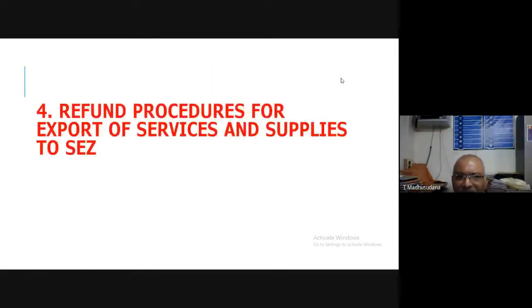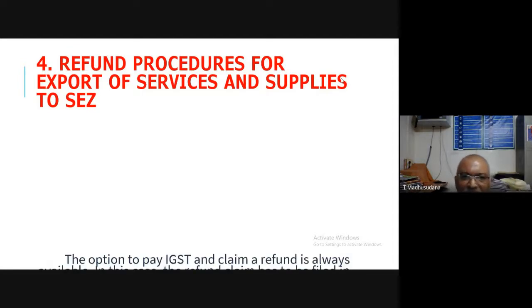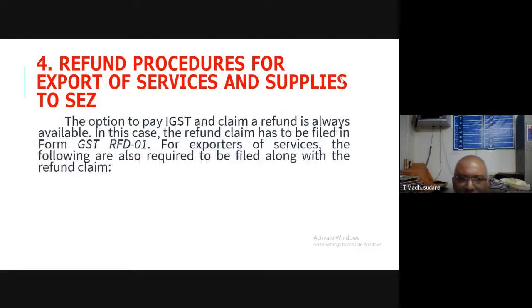Next, what is the procedure for refund of export of services? As far as the export of services and supplies to SEZ is concerned, the option to pay IGST and claim a refund is always available.